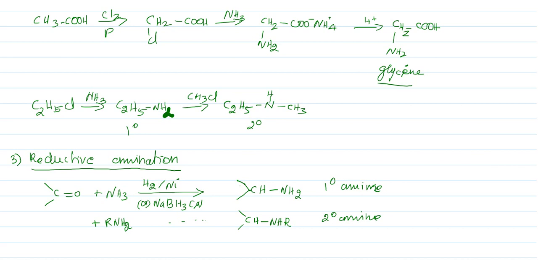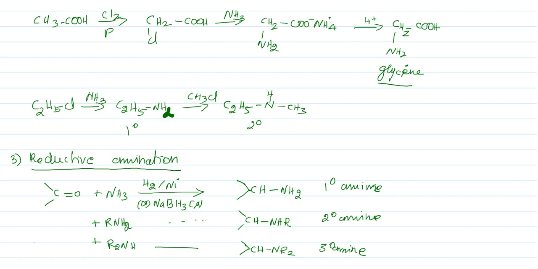If you use R2NH in the same reaction, you get another product, CHNR2, which is a tertiary amine. You can produce any amine by this method.